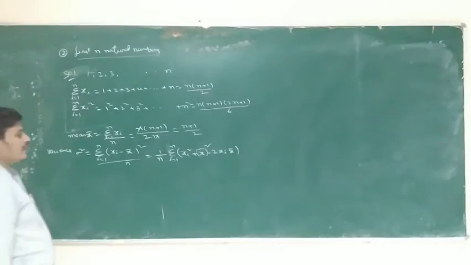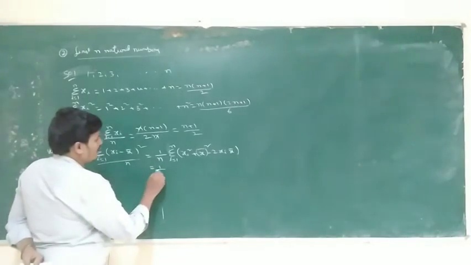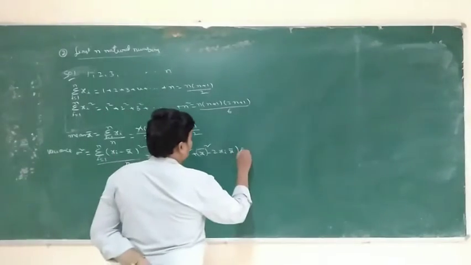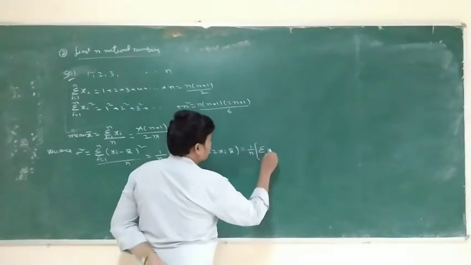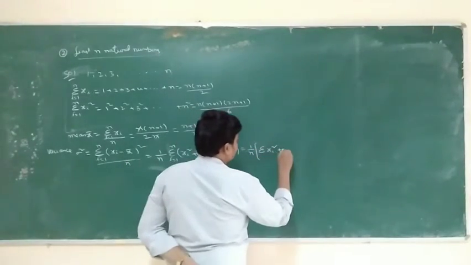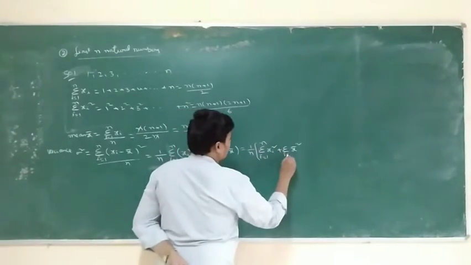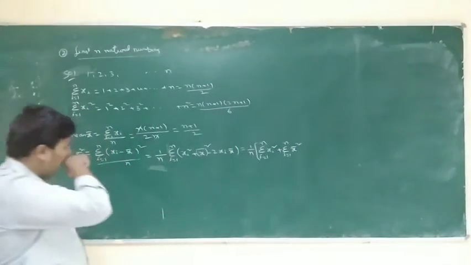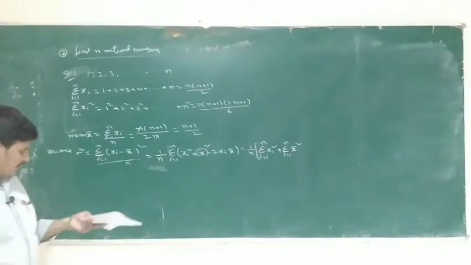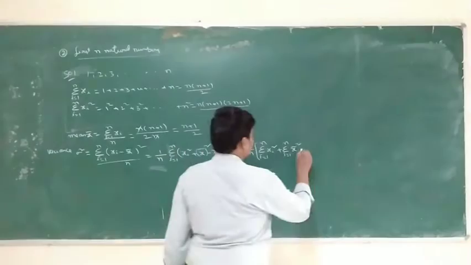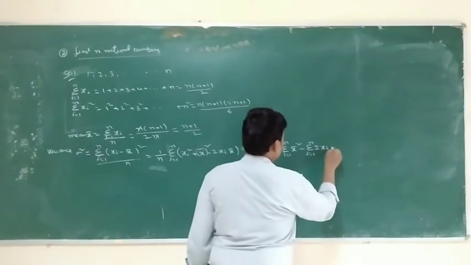A square plus b square minus 2ab. So that is equal to 1 by n, and apply the sigma separately: sigma xi square, next plus sigma x bar whole square, i is equal to 1 to n, using sigma of a plus b plus c is equal to sigma a plus sigma b plus sigma c. Okay, next minus sigma i is equal to 1 to n, 2 xi into x bar.